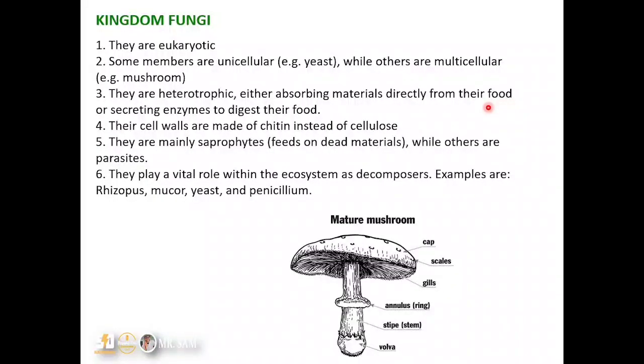That means they are feeding on dead materials. While others are parasites, that means they can cause you illness, and then they play a vital role within the ecosystem. They're also involved in the nutrient cycle because they are decomposers. Examples are Rhizopus, Mucor, yeast, and Penicillium. So this is a typical example of a mushroom.